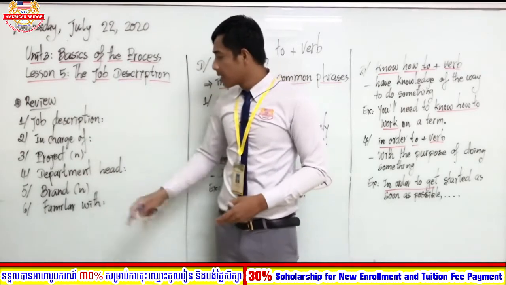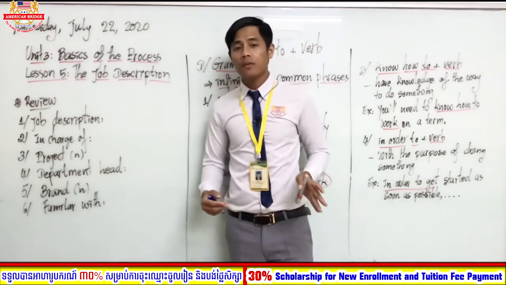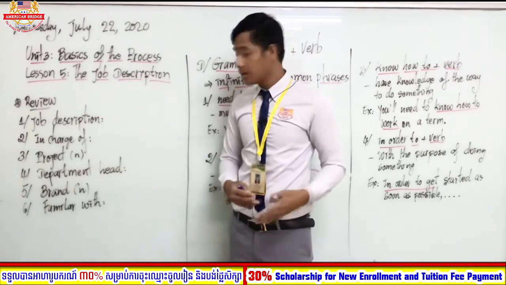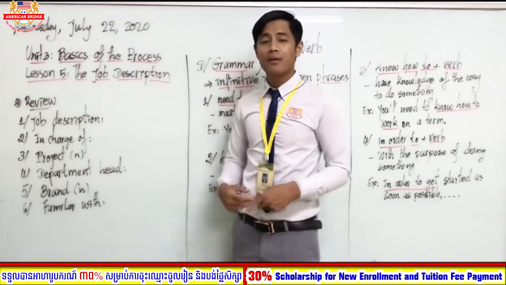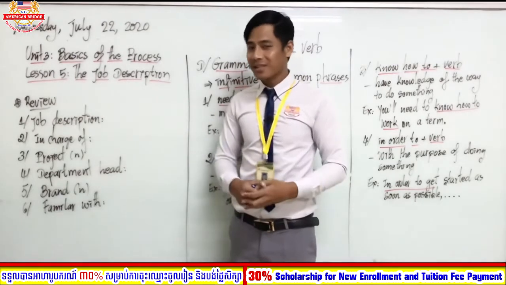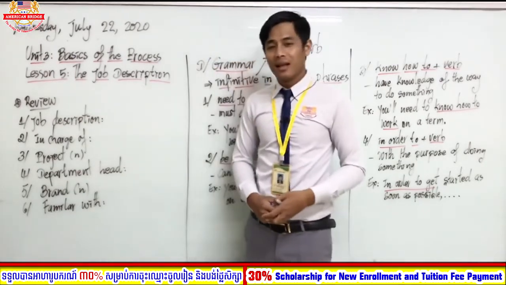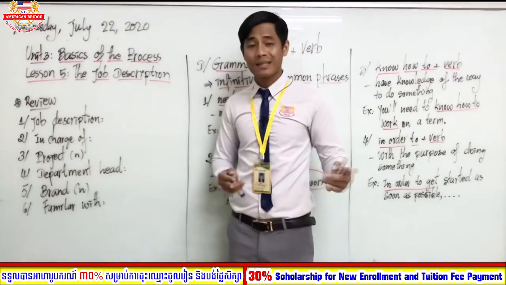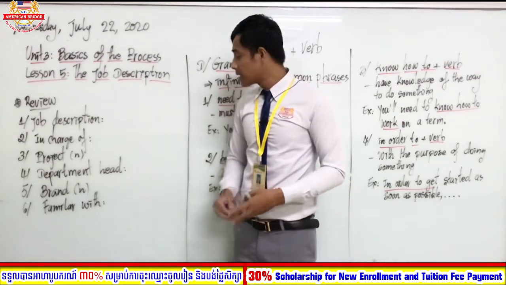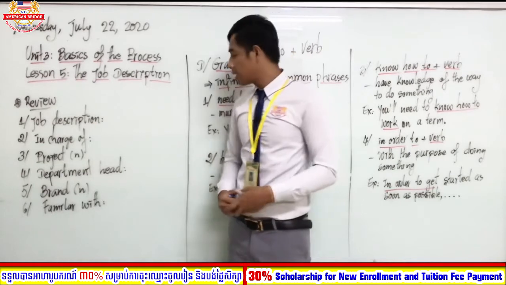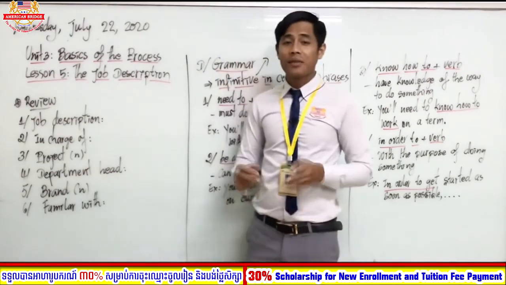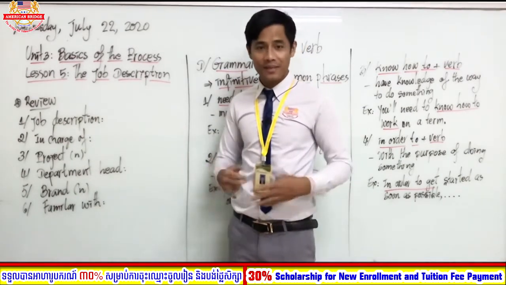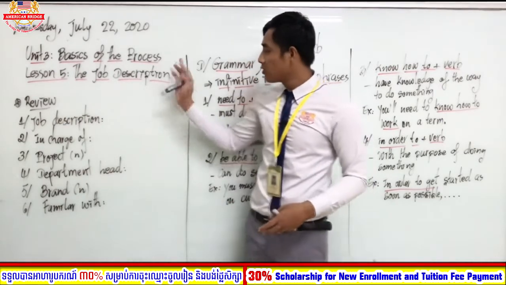Number 5, brand. Brand, we talk about the name of the product. The name of the product is called brand. Number 6, familiar with. Okay, students, what does familiar with mean? This phrase is called a phrasal verb, and its meaning is also an idiom. For example, it means having knowledge to do something, or having good knowledge to do something, right? Okay, now that's all for the review.